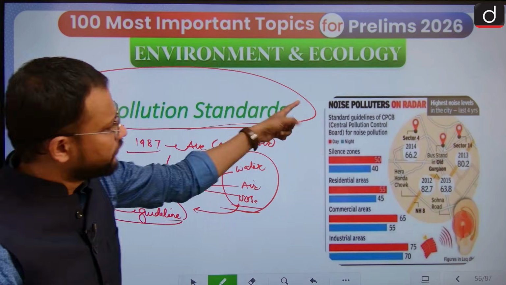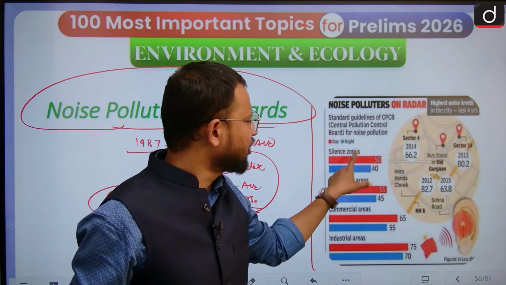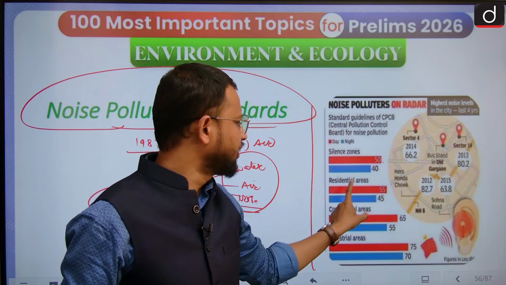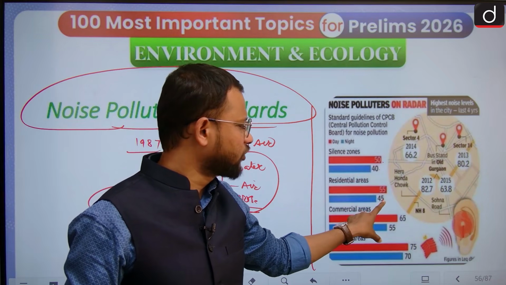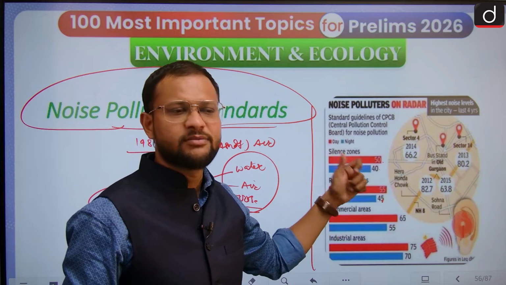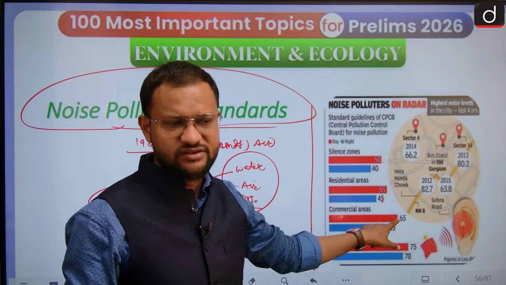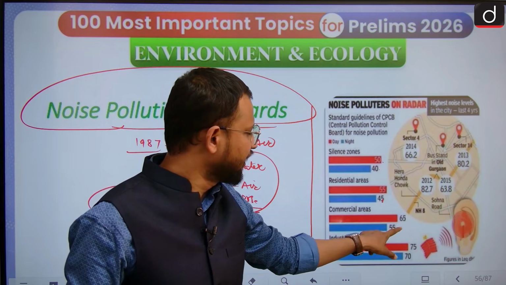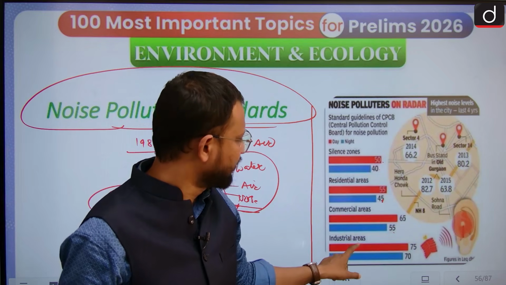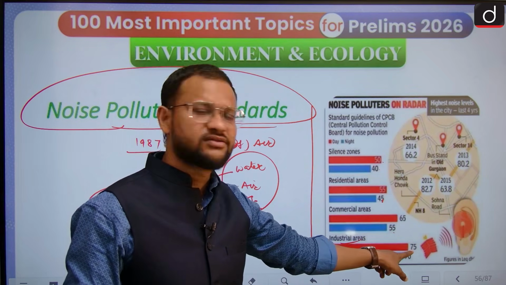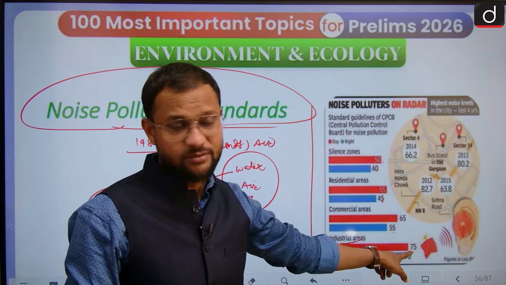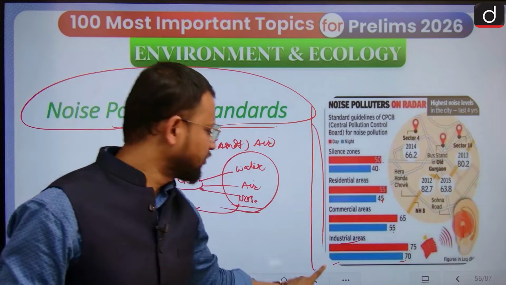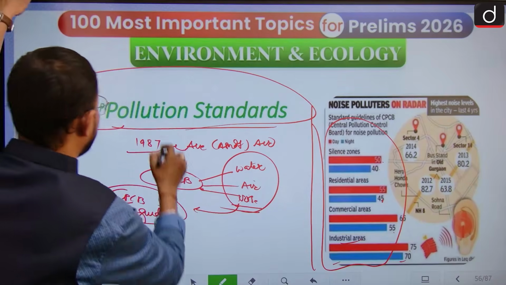So what sort of limits have been imposed? Silent zone 50 decibel in the day and 40 at night. Residential area 55 decibel in the day and 45 decibel at night. Commercial area 65 decibel in the day and 55 at night. Industrial areas 75 decibel in the day and 70 decibel at night. So you have to remember this.